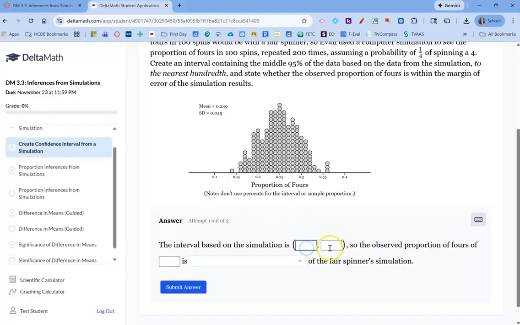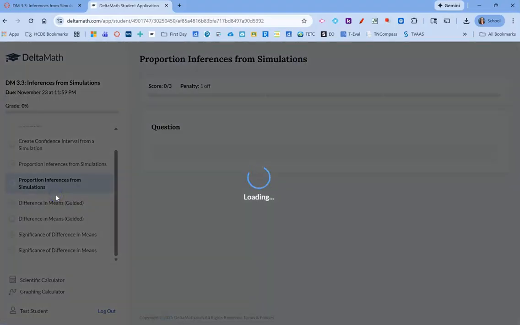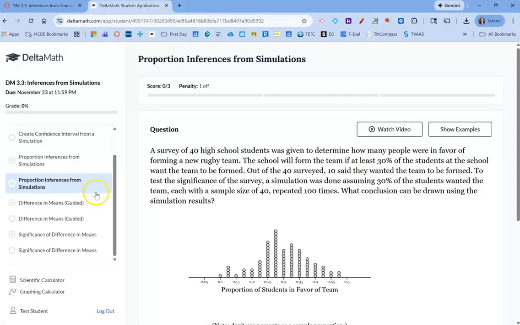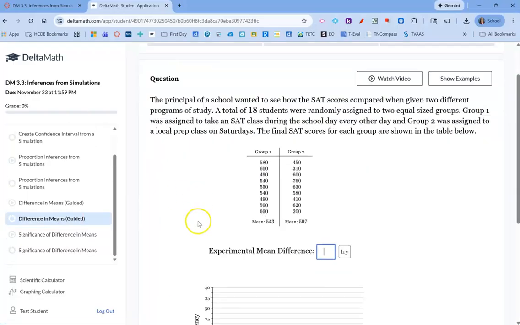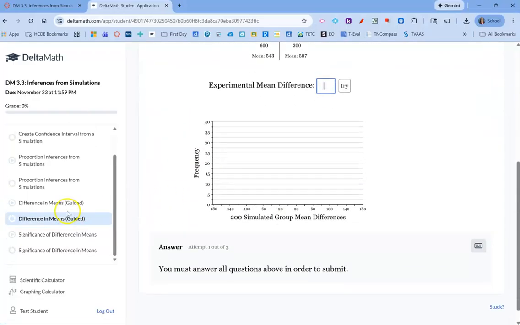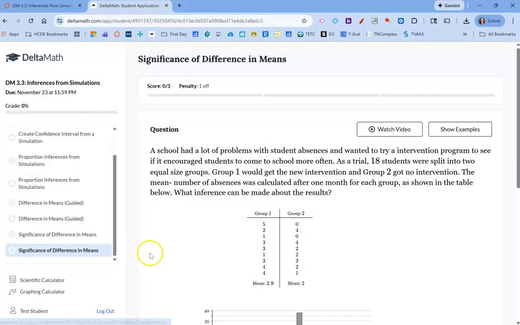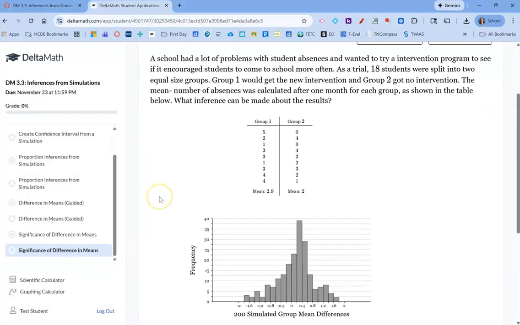Again, some of these you'll have to type in numbers, some of them are drop down, but you'll be answering the questions based off of the scenario. You'll also be doing it with creating confidence intervals. You'll also be doing it with proportions from a simulation. The difference in means is guided, so as you type things in, it'll pop up here on the graph and do a frequency. And then the last one is significance of differences in means. Again, it's more of a drop down answering those questions.